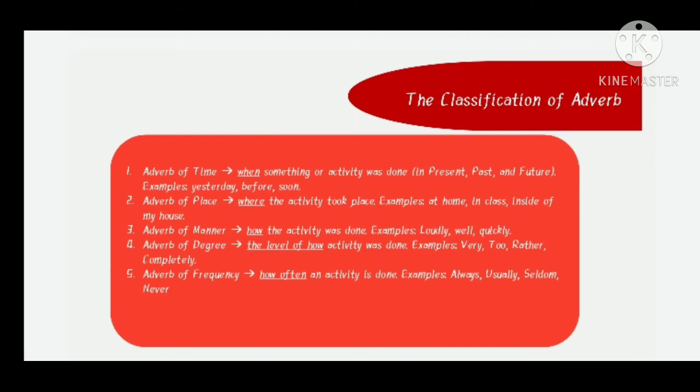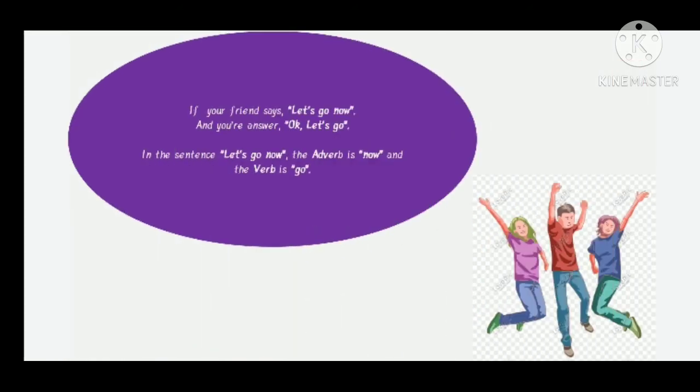And the last is adverb of frequency. It describes how often an activity is done, like always, usually, seldom, and never. If your friend says, let's go now, and we answer, okay, let's go. In the sentence, let's go now, the adverb is now and the verb is go.